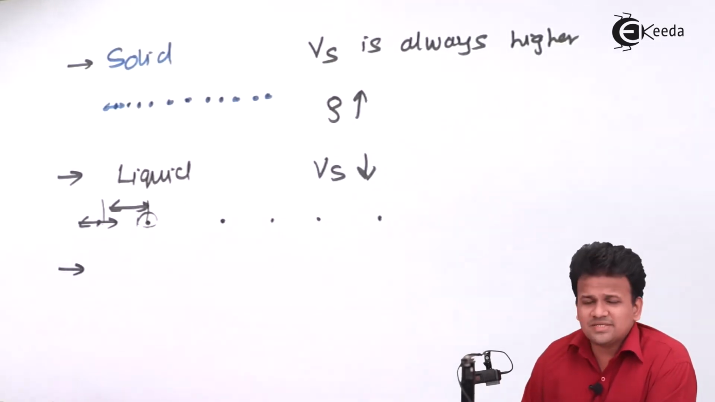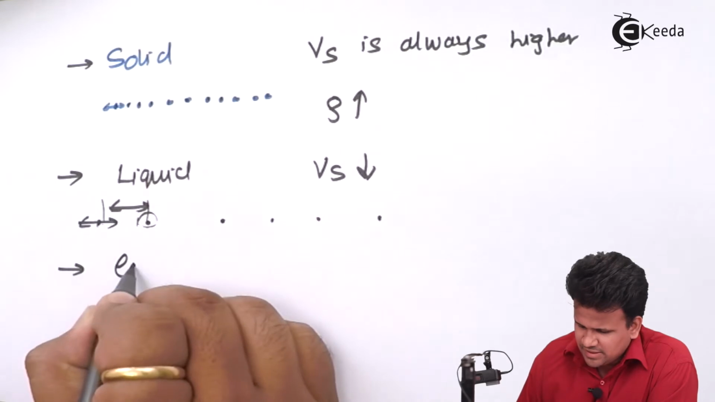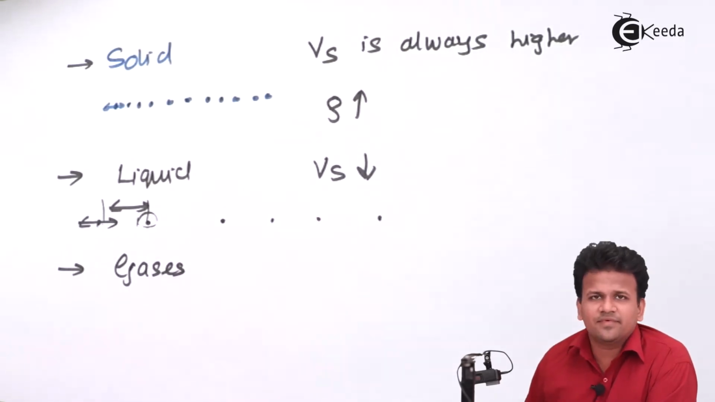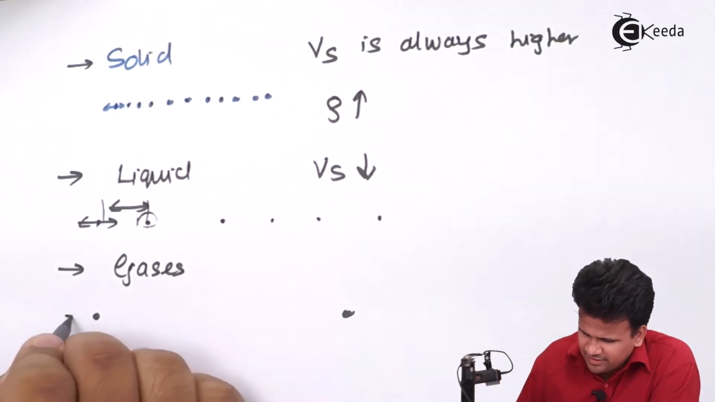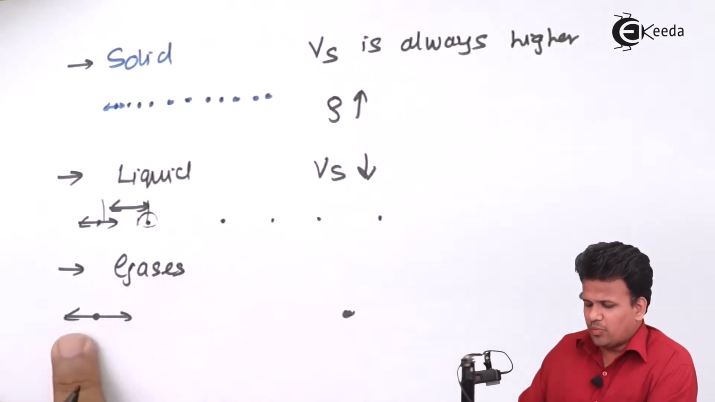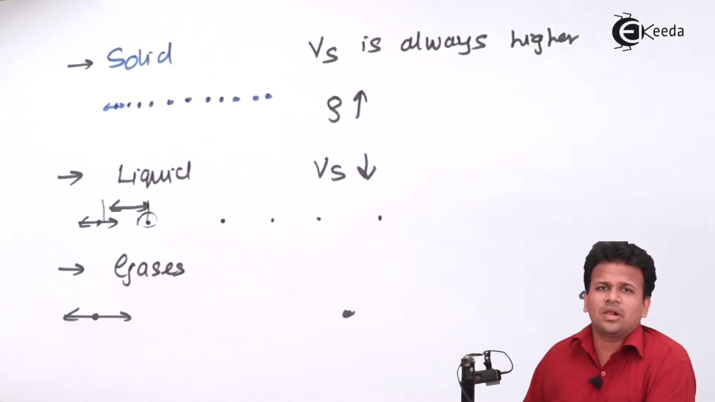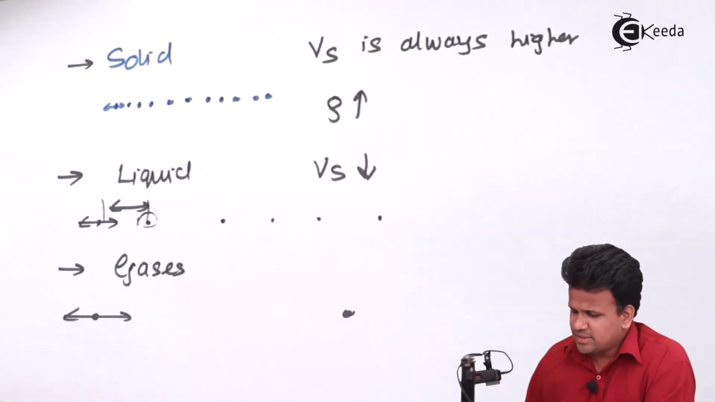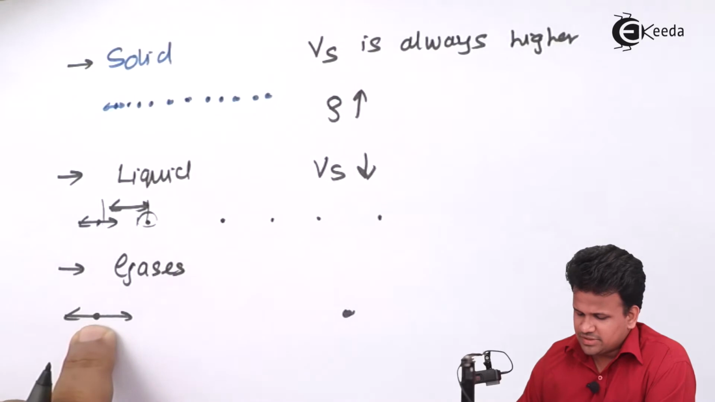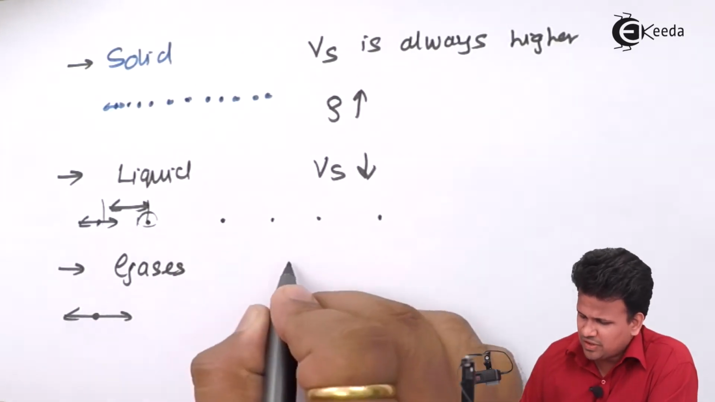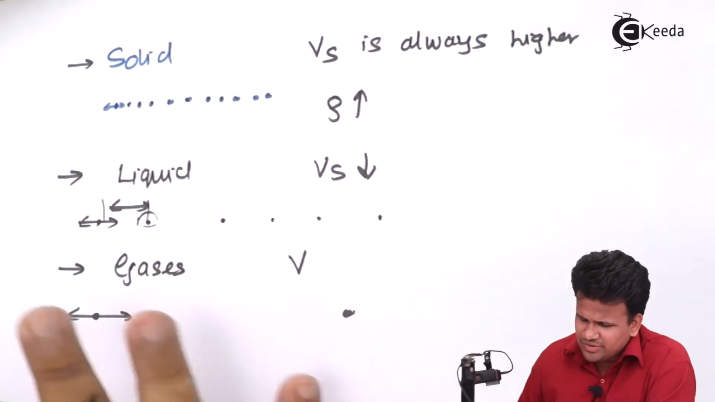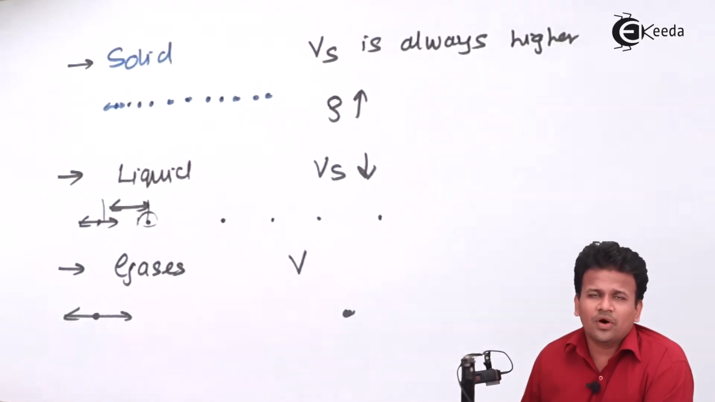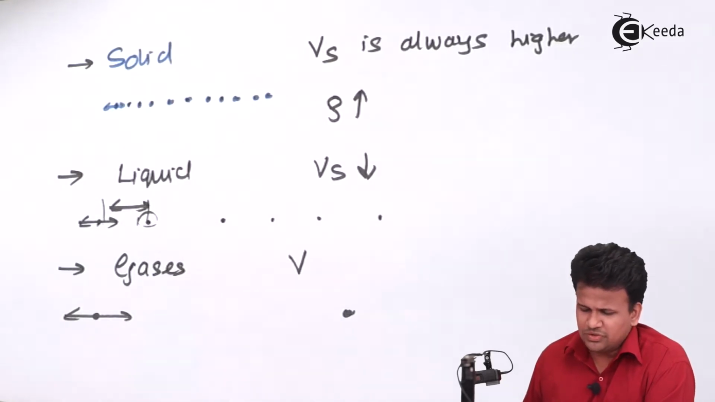Whereas, if you consider the third state of matter, that is gas, the particles are very much away from each other. So to travel a disturbance or a pressure wave from one particle to another, it takes a lot of time. Hence, velocity of sound is highest in a solid because it is closely packed, then in liquid, and then in gases. So all these things we take into consideration for propagation of velocity of sound.